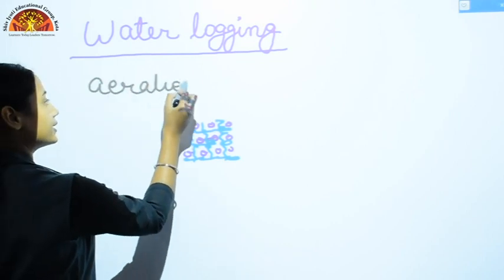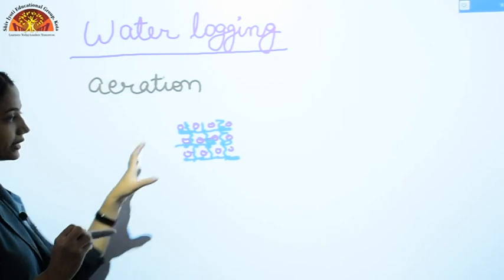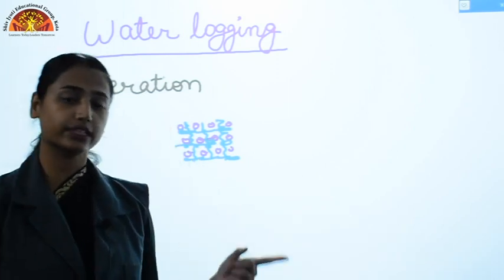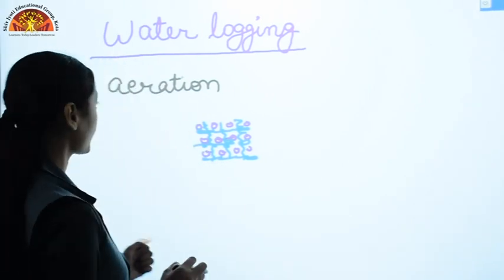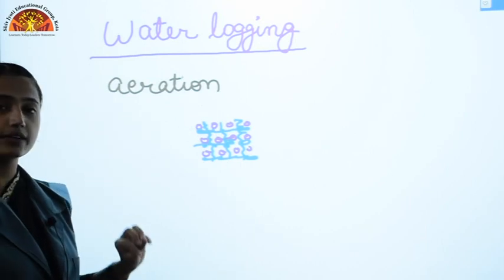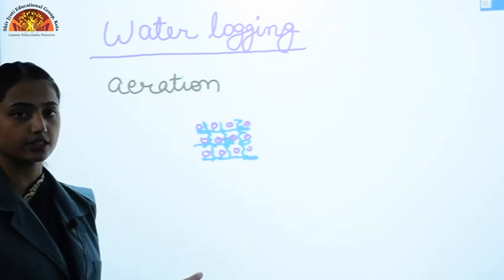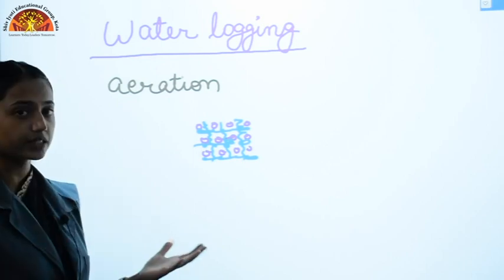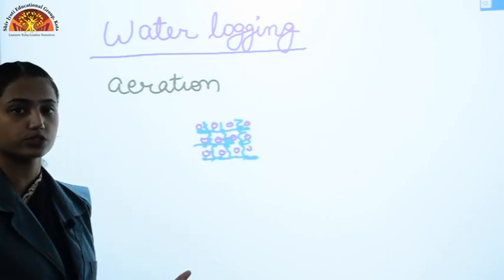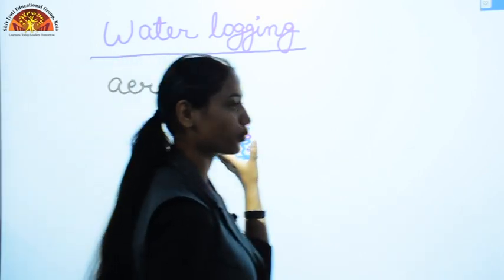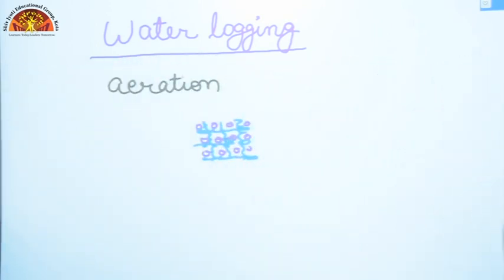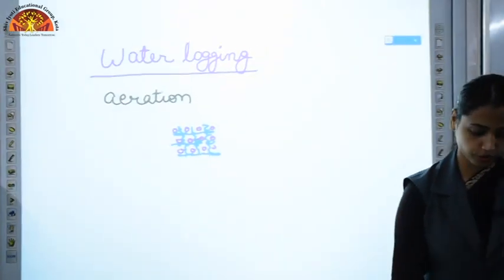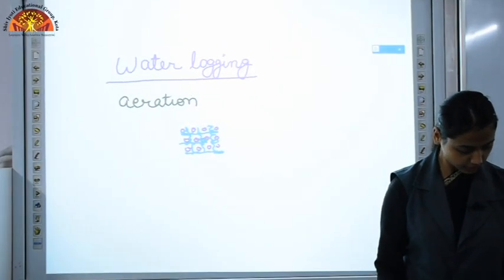It means there will be less air in between the soil particles, which will affect the growth of plant, and water logging will also increase the amount of salts in the soil, because we know that water contains salts. So excess water will give extra salts to the soil. So this is water logging, when we provide water in excess to our crops. Understood?